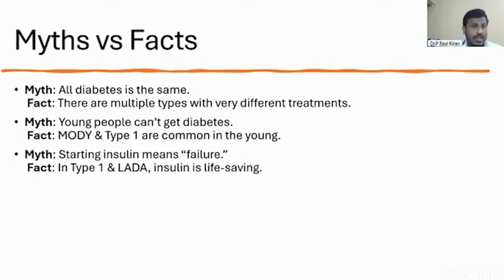Myths versus facts. Myth: all diabetes is the same. The fact is there are multiple types of diabetes which need very different treatments and have different prognoses. Myth: young people can't get diabetes. Whereas MODY and type 1 diabetes are common in the young. Myth: starting insulin means failure. This is one of the major things. But remember, in type 1 and LADA, insulin is life-saving and only it can protect the patients.